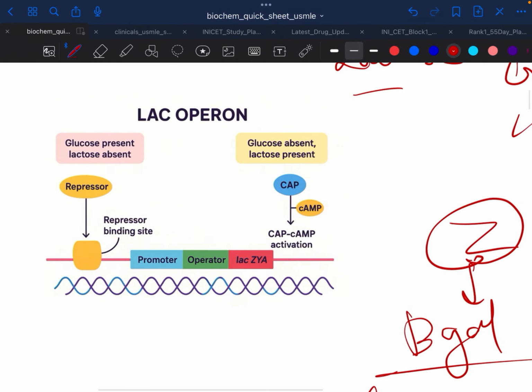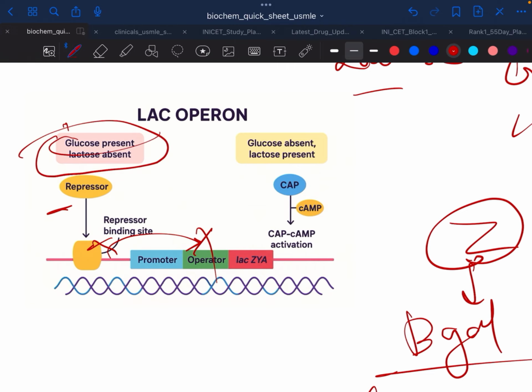So we have three scenarios. First, you just learn the step. First, the repressor is always bound to the operator site. So this is not happening, and it is always in a repressed state. But suppose glucose is present and lactose is absent, so glucose is present, we don't need this.